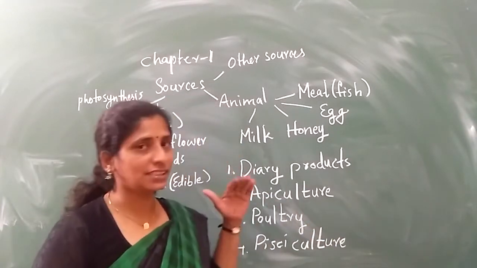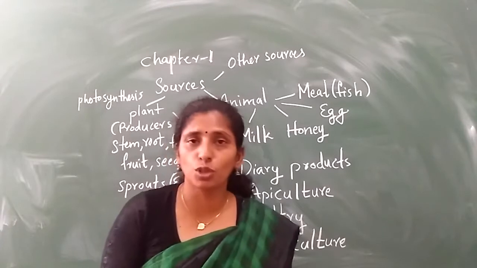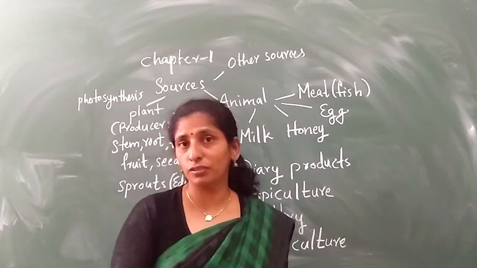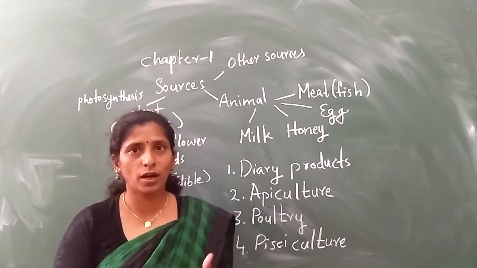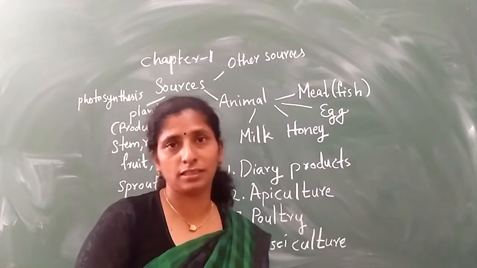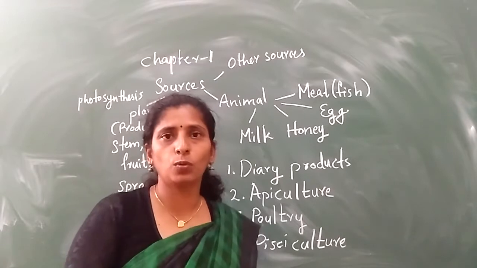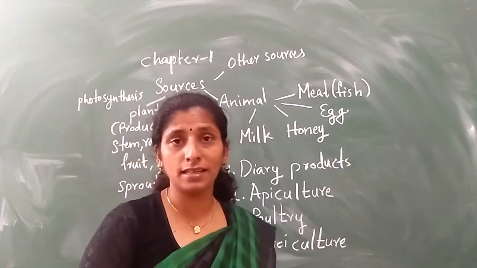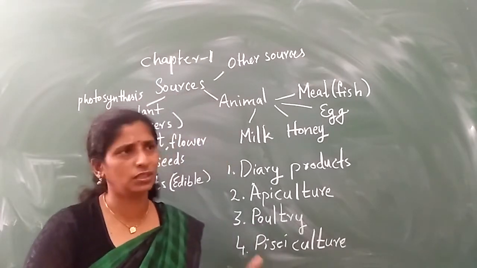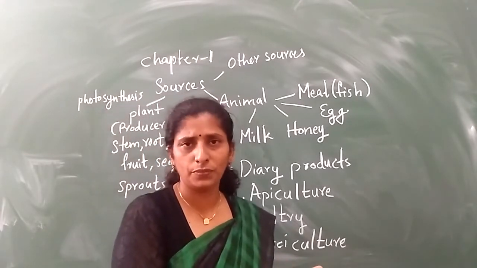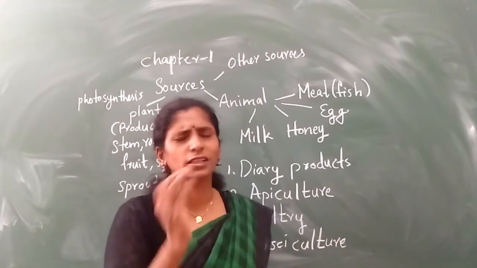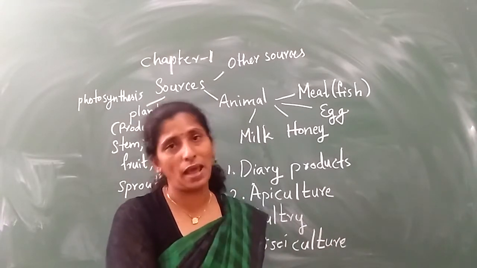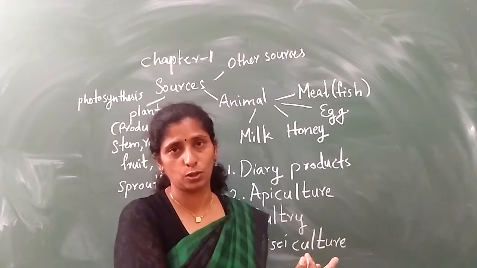Okay, the first chapter in science is about the sources of food. We have discussed what food is, why we have to have food, and what the ingredients are if you are preparing food. So we all depend on what for food? Yes, mainly on plants. Not only plants, we depend on animals also for food. But all types of animals indirectly depend on what? Plants, directly and indirectly also.